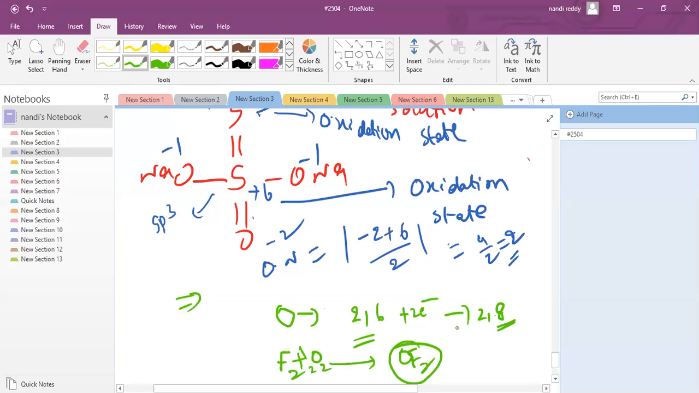So 2F is enough. They are sharing with each other; it is partially covalent character, both are non-metals. The electrons are mostly near fluorine, but still they are sharing. So when fluorine combines with oxygen, oxygen can't show +6 or +5 like that. Fluorine can't combine with more atoms of oxygen, because oxygen is also a very strong electronegative atom.